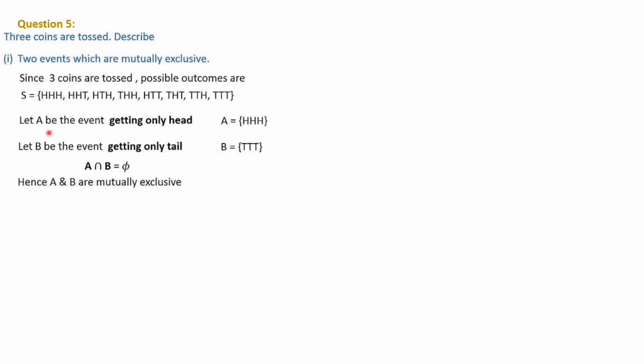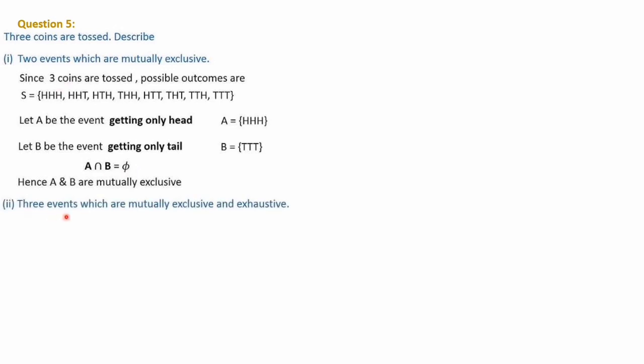This is only an example. As per your logic, you can take 2 events which are mutually exclusive. Other than this one, if you want to find any other pair, you can just do it. It's not a problem. But when you define an event, make sure that there should not be any common element.